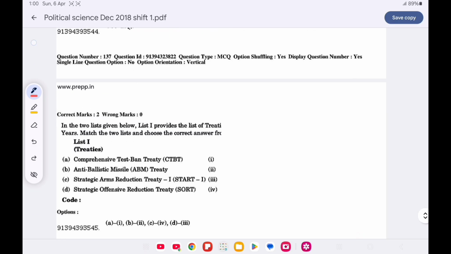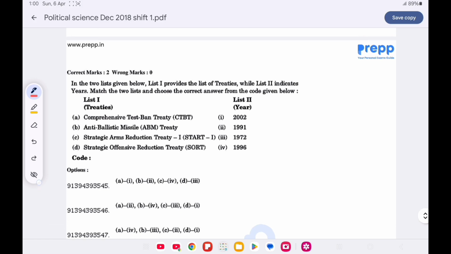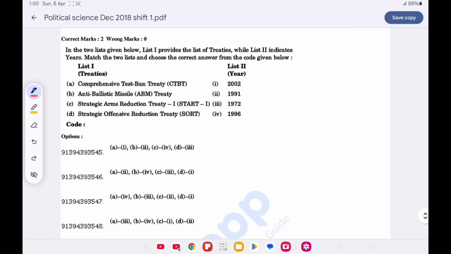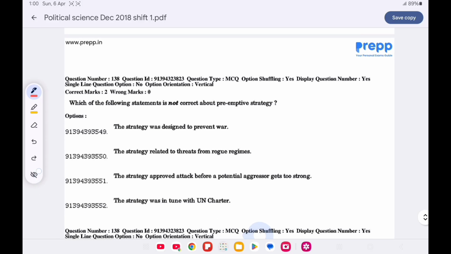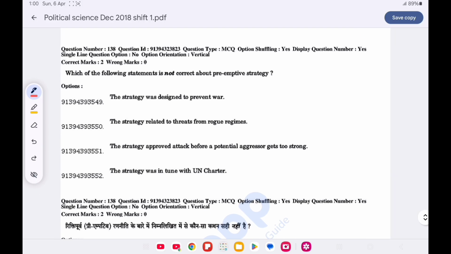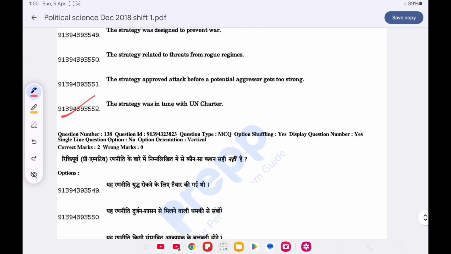Now question number 137. Match list 1 with list 2 and choose the correct option from the code given below. Option C is correct, that is CTBT, Comprehensive Test Ban Treaty in 1996, Anti-Ballistic Missile Treaty in 1972, Strategic Arms Reduction Treaty START 1 in 1991, and Strategic Offensive Reductions Treaty SORT in 2002. Now question number 138. Which one of the following is not correct about the preemptive strategies? Option D is correct, the strategy was in tune with the UN Charter.